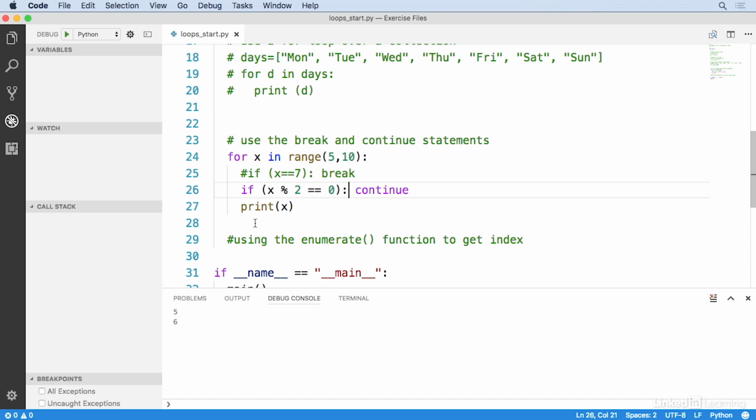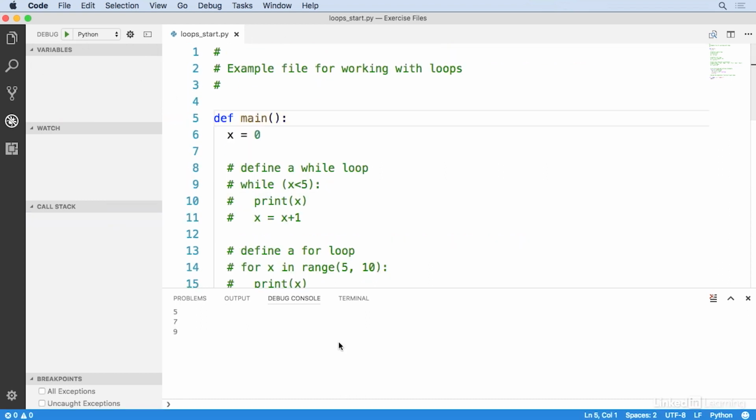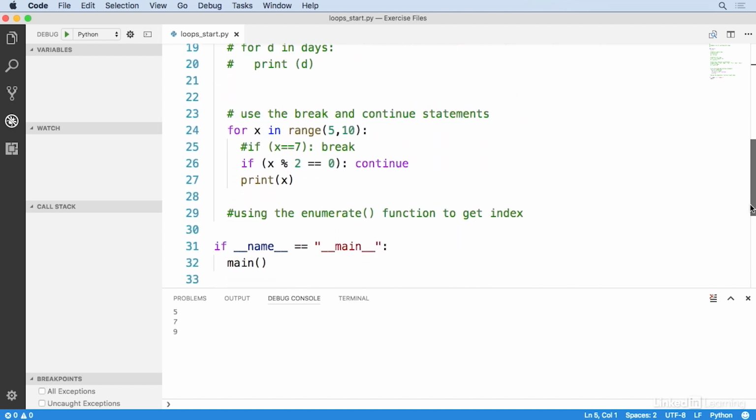Let's go ahead and save and run this. And you can see that 6 and 8 were skipped because those are even numbers, and my loop only printed out 5, 7, and 9. All right, let's take a look at one more example using loops.